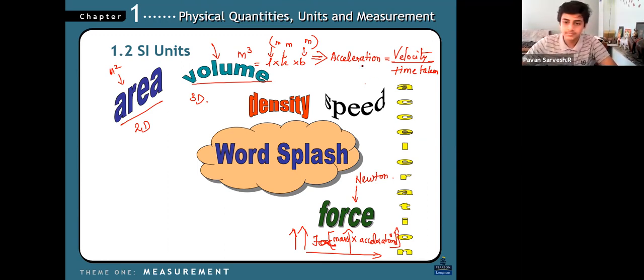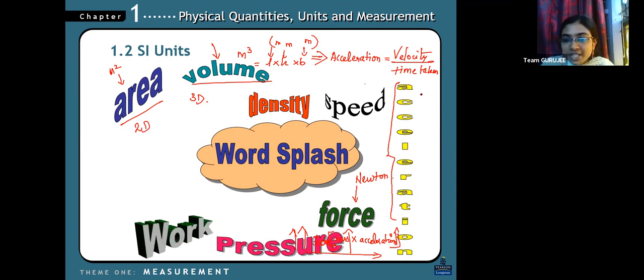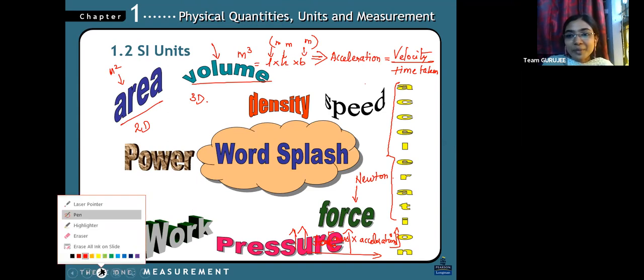So now here they have given acceleration, right? Force, acceleration. Okay. Pressure, work, power. What about pressure? This is under basic units you have studied in the lower classes itself. Could you tell me the formula for pressure?